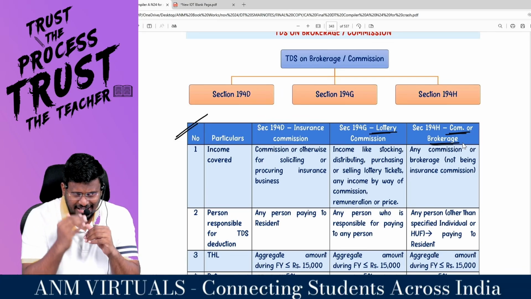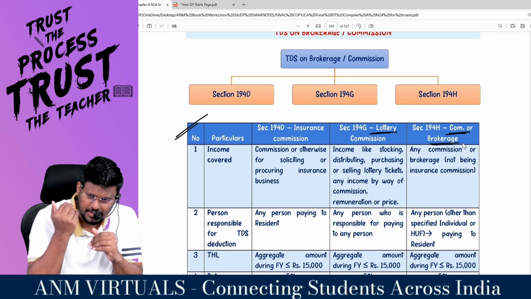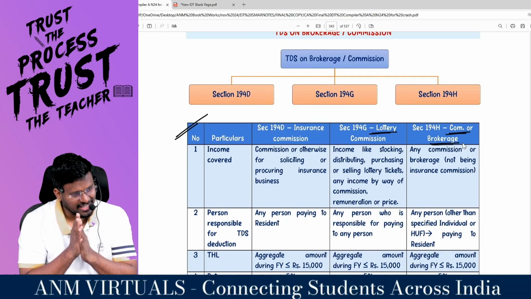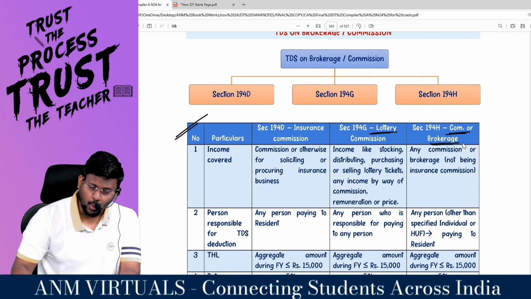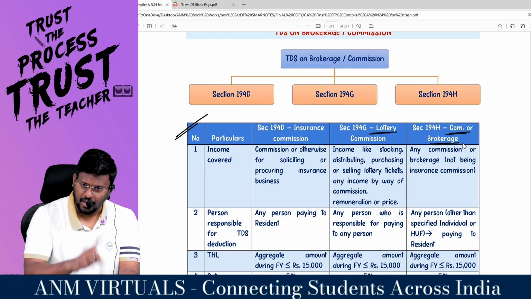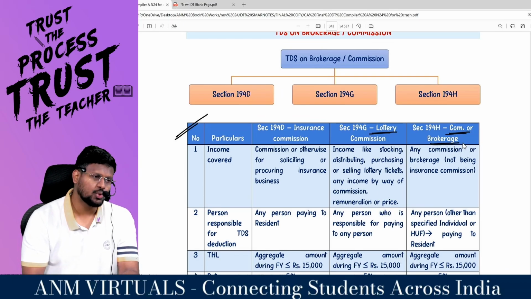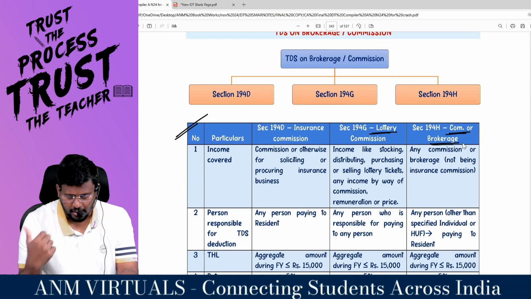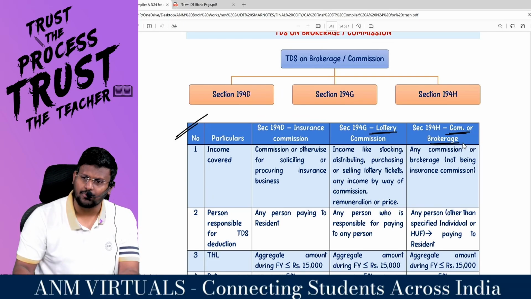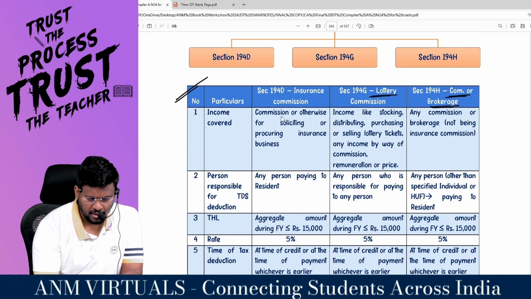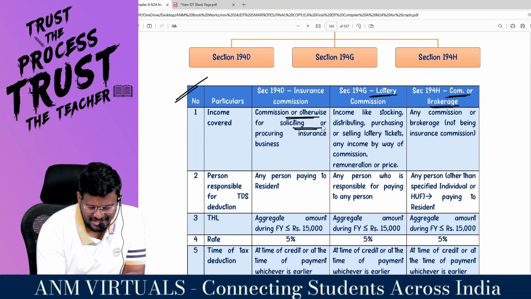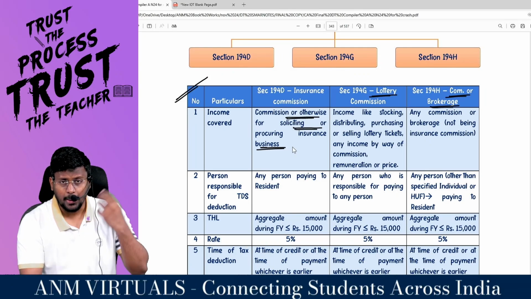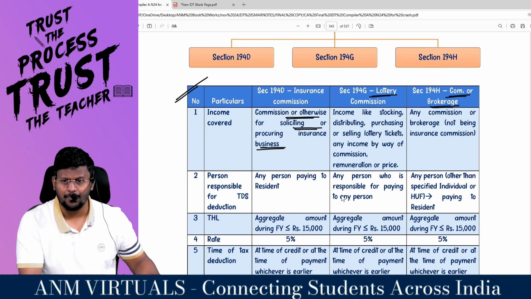Sir, if any insurance agent is providing services to the insurance company, the insurance company is the person liable to pay tax at RCM. Here, the insurance company is liable to pay commission to the insurance agent. So the insurance company will debit that as an expense in their P&L account. In order to claim it as an expense, they have to deduct TDS. Income covered: commission or otherwise for soliciting or procuring insurance business.